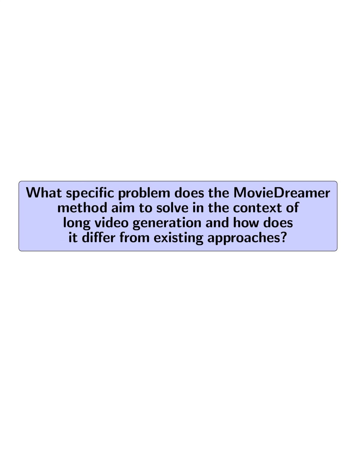What specific problem does the MovieDreamer method aim to solve in the context of long video generation, and how does it differ from existing approaches?